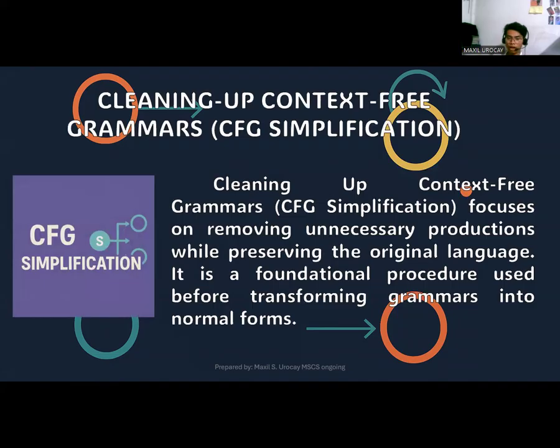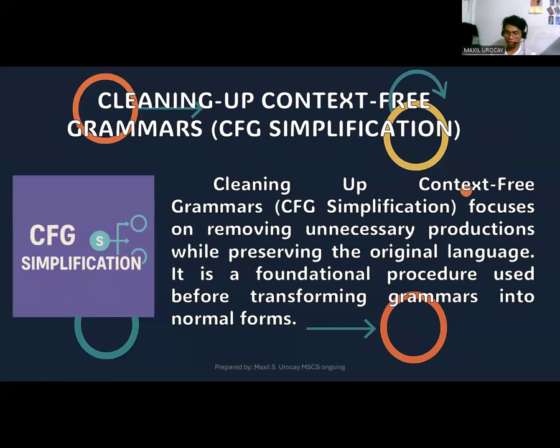Cleaning up the context-free grammar, or CFG simplification, focuses on removing unnecessary productions while preserving the original language. That is actually the foundational procedure used before transforming grammars into normal form. This is really necessary in terms of improving and strengthening your language.